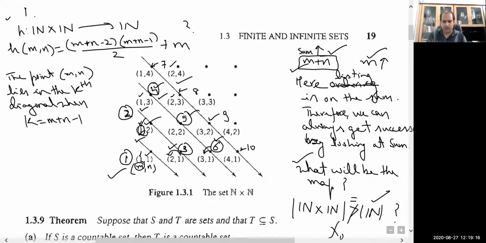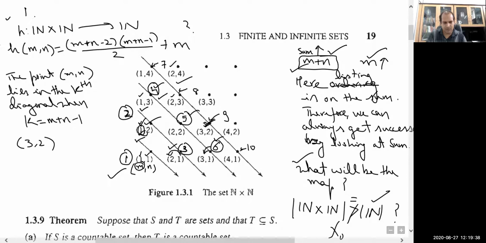For example, look at 3 2. Where is 3 2? 3 2 is this one. By the diagram, it has been mapped in the fourth diagonal. Is it clear?